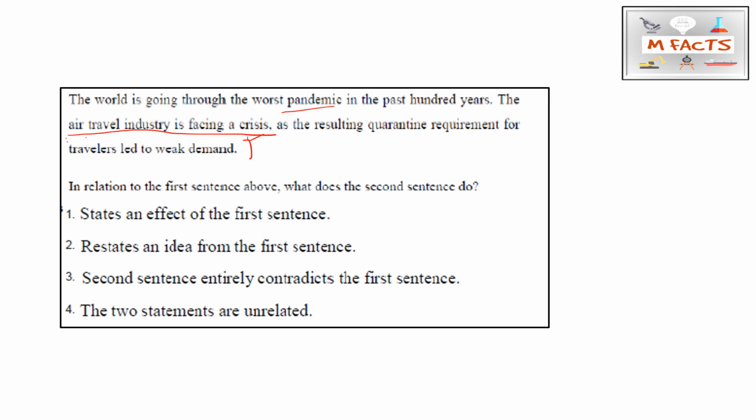The second sentence states the effect of the first sentence, because the air travel industry is facing a crisis because of the worst pandemic. So this A part is correct: it states an effect of the first sentence. This is the correct answer.